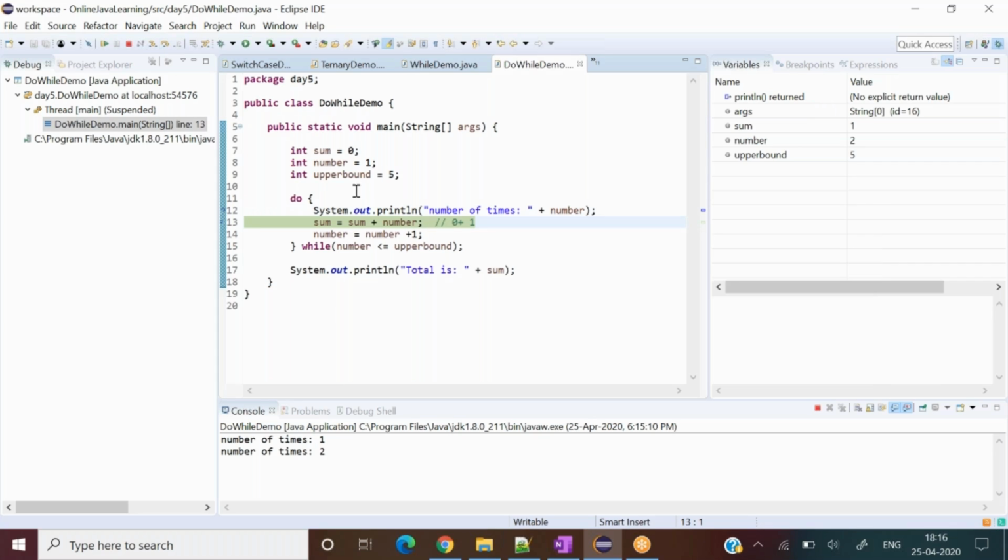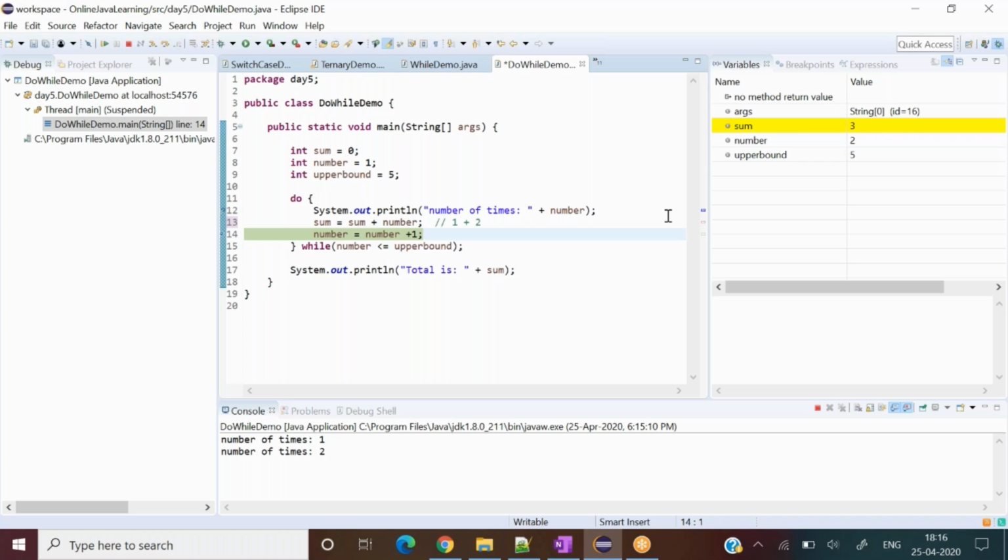Now what should be the sum? Sum is 1 plus 2. It should be 3, right? Here the current values are these, 1 plus 2. It should be 3. So it has become 3, sum.